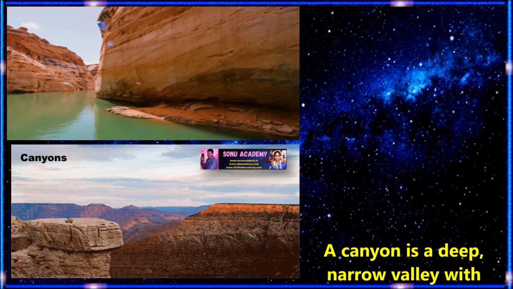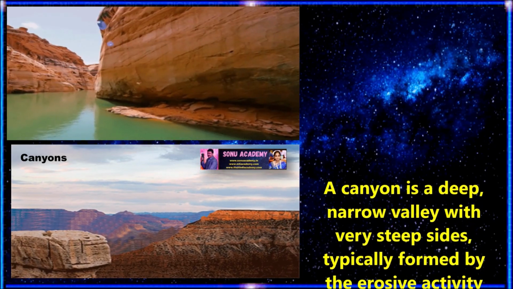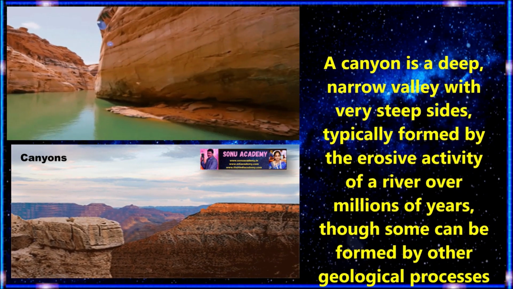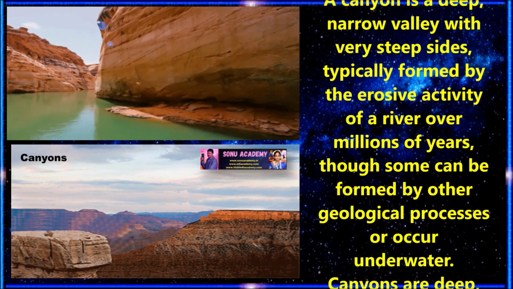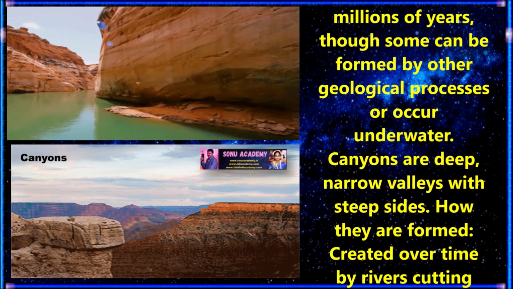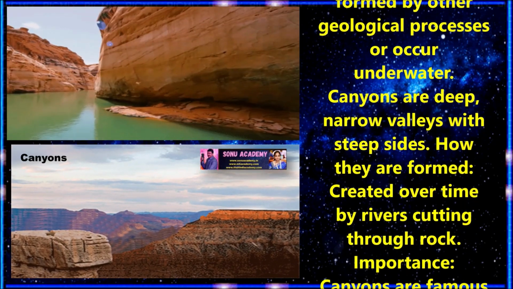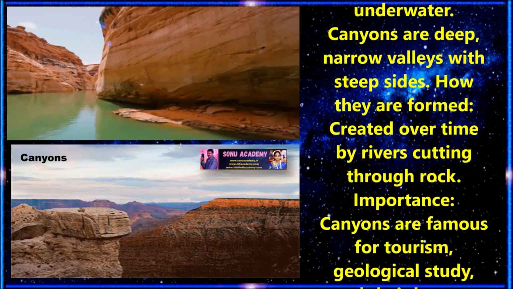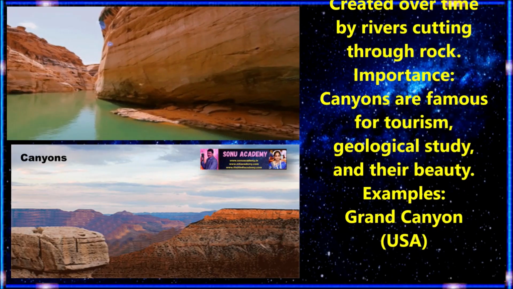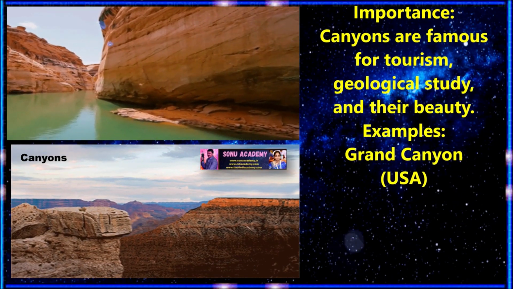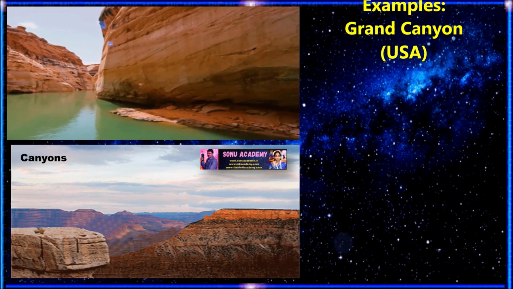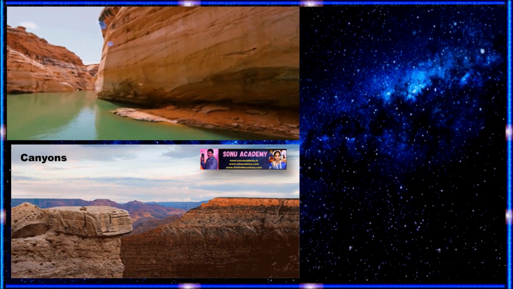Children, now let us discuss another type of landform which is called canyons. A canyon is a deep, narrow valley with very steep sides, typically formed by the erosive activity of a river over millions of years, though some can be formed by other geographical processes or occur underwater. The canyons are very deep, narrow valleys, as we discussed, with steep sides. They are created over time by rivers cutting through rocks. Canyons are famous for tourism, geological study and their beauty. An example of a canyon is the Grand Canyon in the USA.